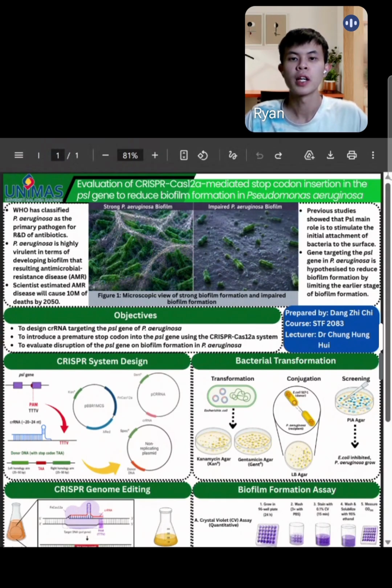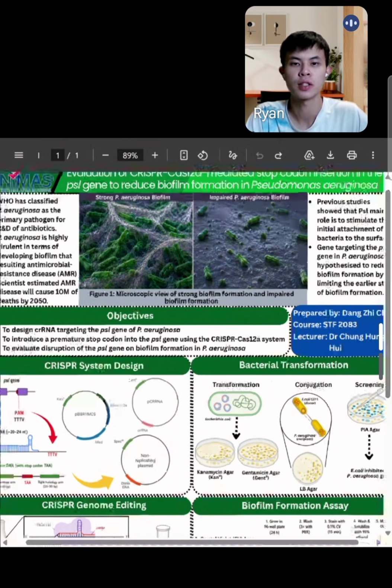According to previous research, PSL is recognized as the main protein that contributes to the biofilm matrix formation because it can stimulate the initial attachment of bacteria to the surface. The objectives of this research are to design cRNA that will target the PSL gene of Pseudomonas aeruginosa, to introduce a premature stop codon into the PSL gene using the CRISPR-Cas12a system, and to evaluate the disruption of PSL gene on biofilm formation in Pseudomonas aeruginosa.